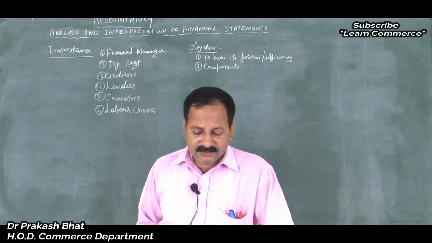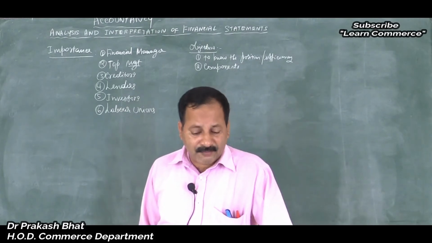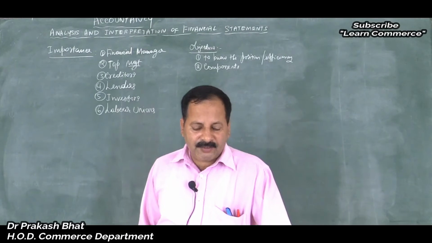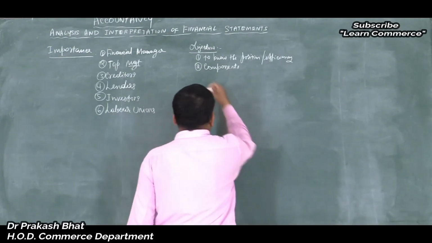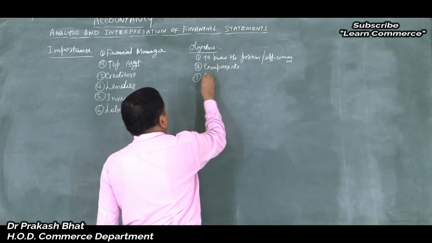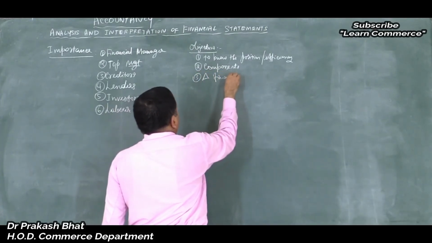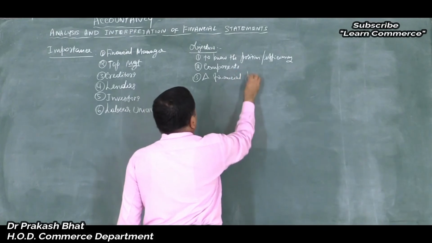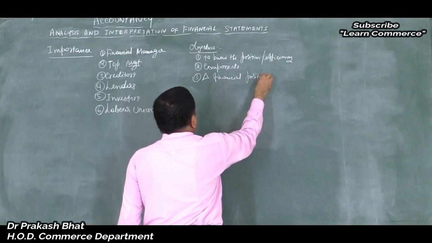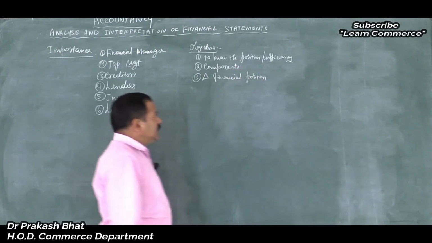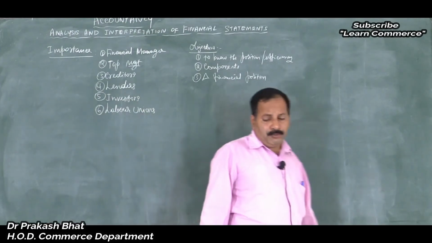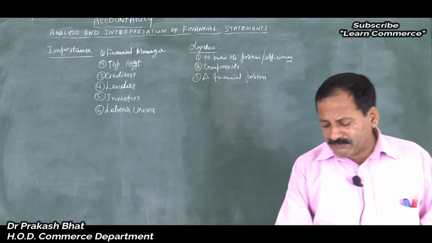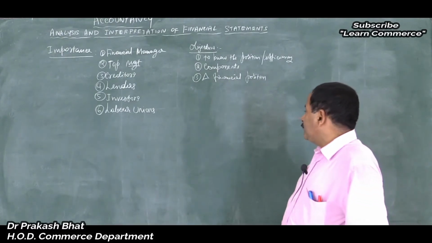Third one is to find out the reason for change in profitability or financial position. When the analysis is done, we'll come to know the change in the financial performance or operational efficiency or profitability.